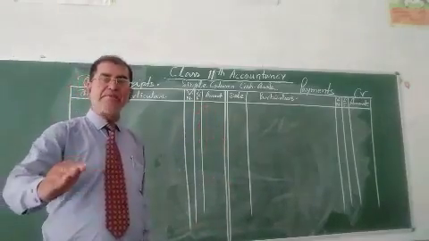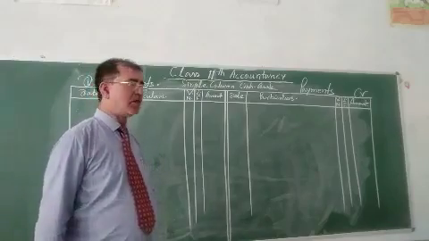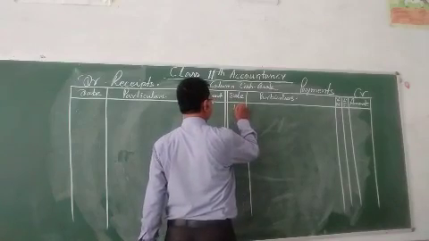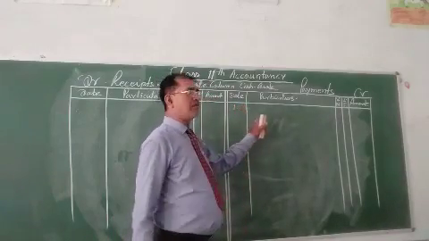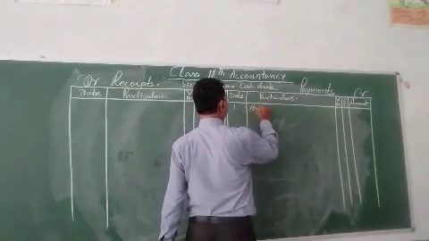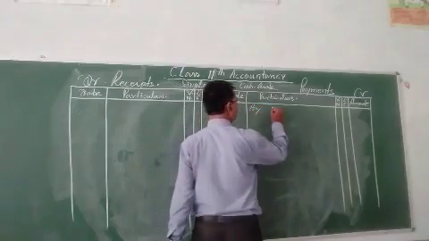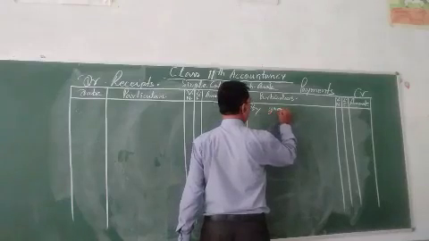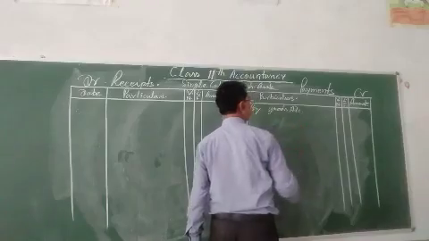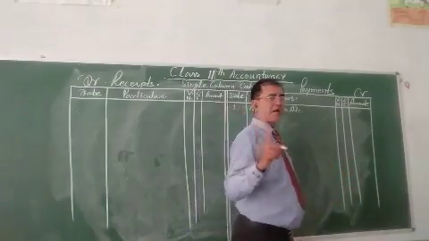On the particular date, first in particular, you can write purchase goods account 10,000. We have purchased the goods for cash for 10,000.